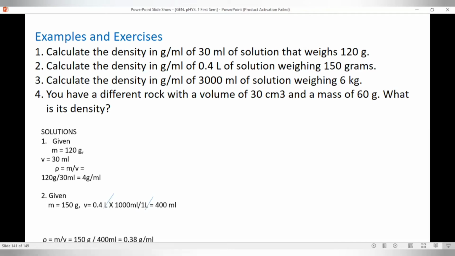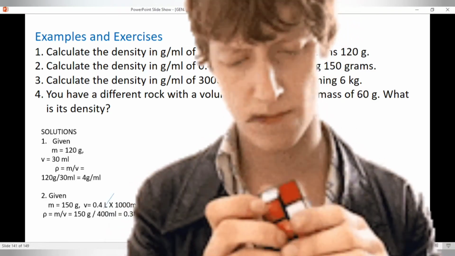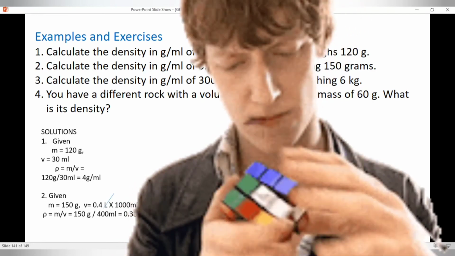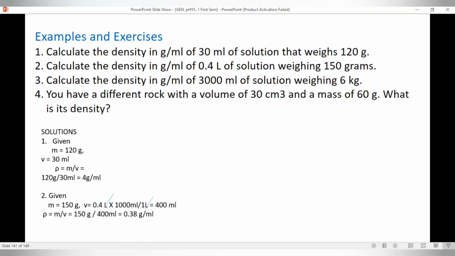Are you following? And then by substitution from our mathematical expression of density, mass over volume, so you have 150 grams over 400 ml is equal to 0.38 grams per ml. Alright? So that is how to determine the density of an object. Later on, we will analyze why is it important for us to know the density of an object.